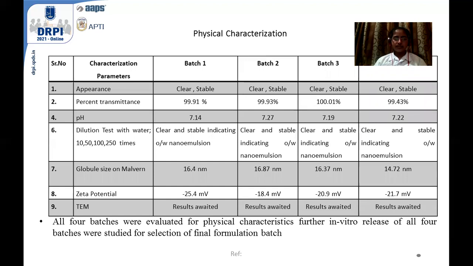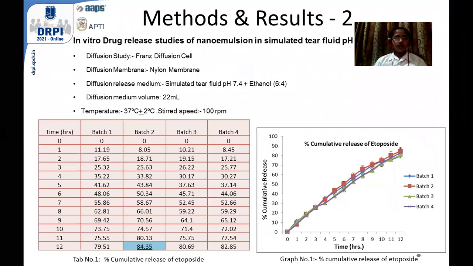The characteristics that are observed are appearance, percent transmittance, pH, dilution test, globule size, zeta potential, and TEM. All 4 batches were evaluated for physical characteristics. Further, in vitro release of all 4 batches was studied for selection of the final formulation batch. This is the in vitro drug release, that is drug release studies that are carried out.